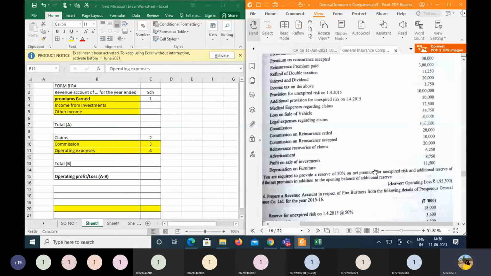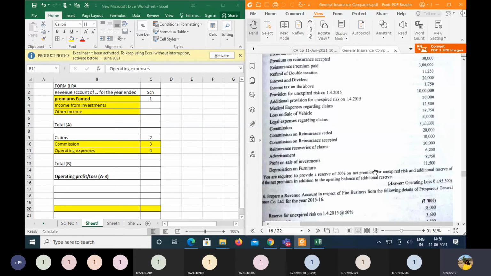Then next, advertisements to be taken under operating expenses. Then profit on sale of investments to be shown under income from investments, or otherwise you can just show it separately under schedule number 1 itself, that is, immediately after income from investments. Then depreciation on the furniture to be taken as an operating expense, right?